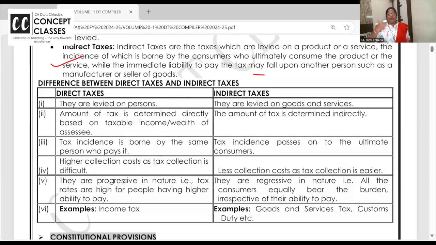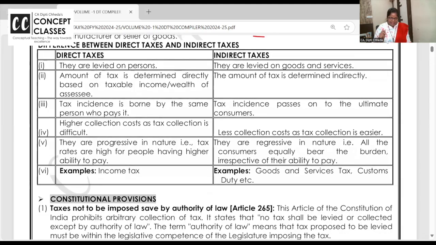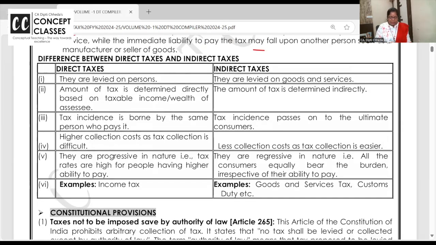I am teaching you, I am charging GST, you are bearing GST on the coaching fees you are paying to me, and I am paying to the department. So when taxes go on products, services, and goods indirectly, they are called indirect taxes.